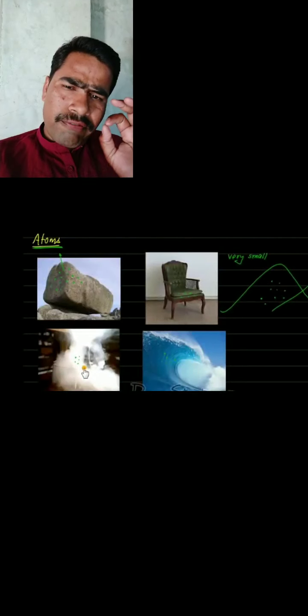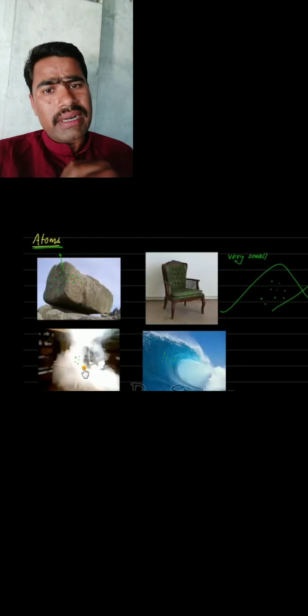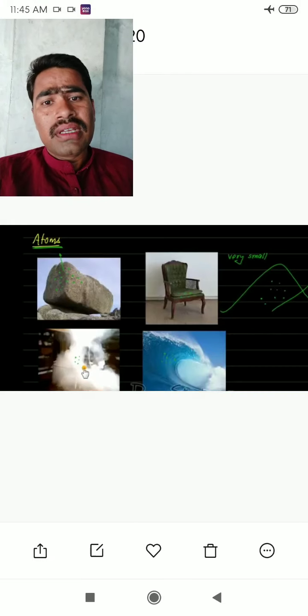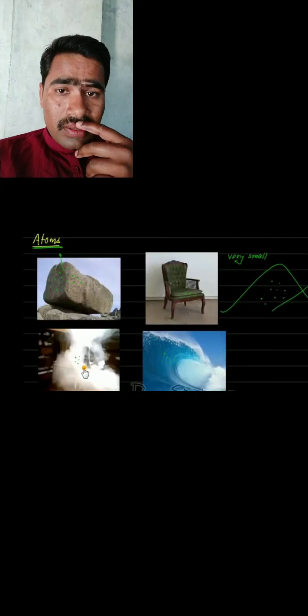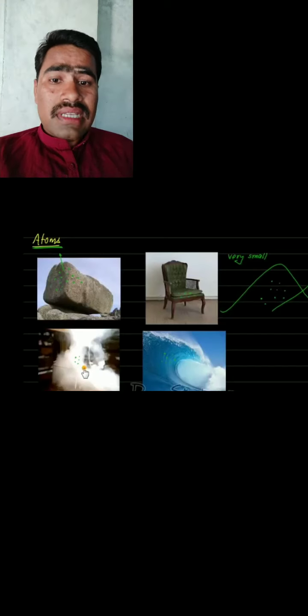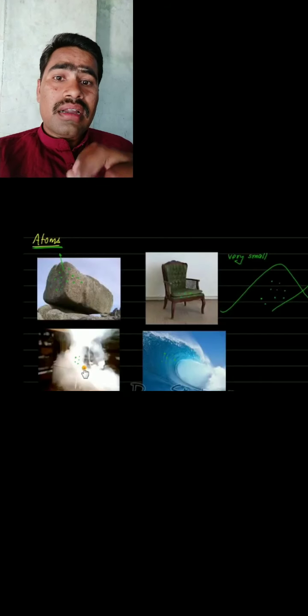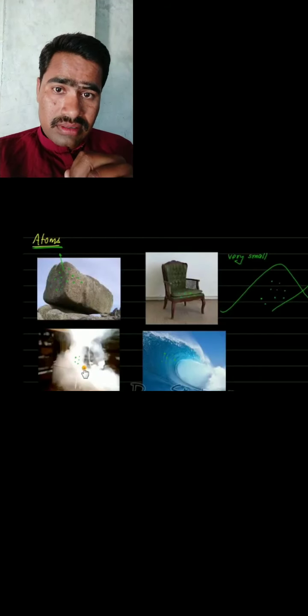Of very tiny particles, and these particles are nothing but an atom. These atoms are the smallest particles.